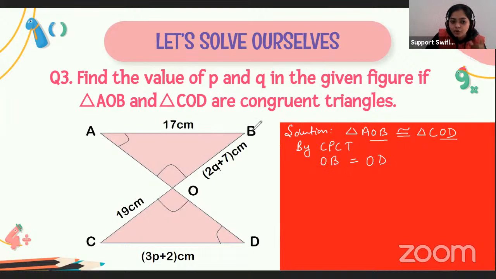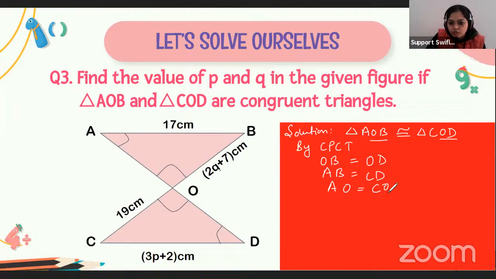The triangle AOB is congruent to triangle COD. Okay. So here OB is equal to OD, and AB is equal to CD. Yes. And the last side, AO, is equal to CO. All right.